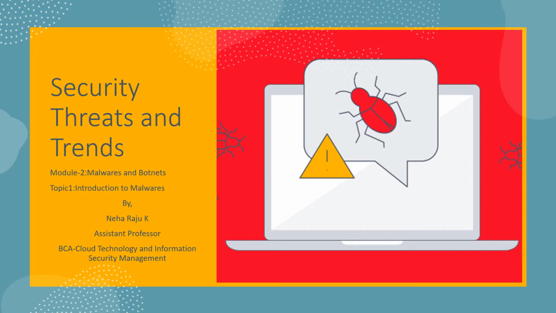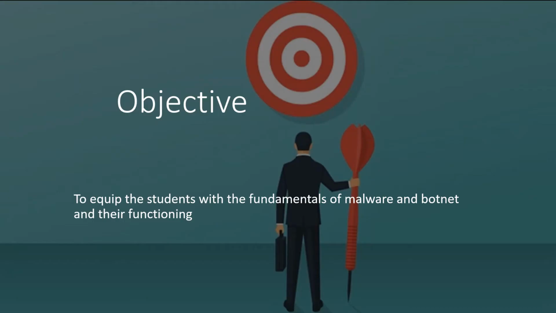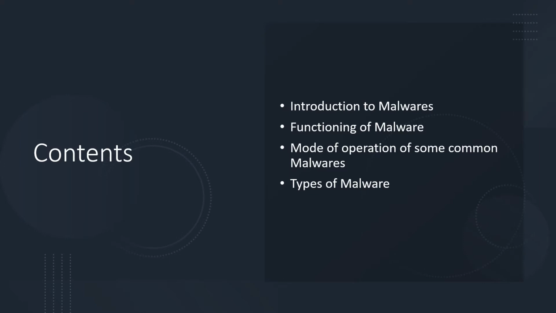Actually, botnet is an example of malware. So our first topic is Introduction to Malwares. In this module, we are going to learn about different kinds of malwares. Malwares are malicious software or a malicious script which might harm computers. The main aim of studying this module is to gain exposure to the functioning pattern of malwares like botnet, honeypot, and honeynet. These are the contents of our module: introduction to malwares, functioning of malwares, modes of operation of common malwares, and types of malwares.